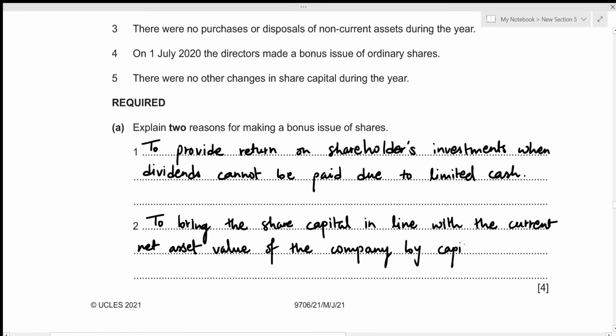So how do we increase the share capital is that we capitalize all of the reserves. So there are basically two kinds of reserves. So capitalizing the revenue and capital reserves. All right, this concludes the first part. Let's move on to the second one.